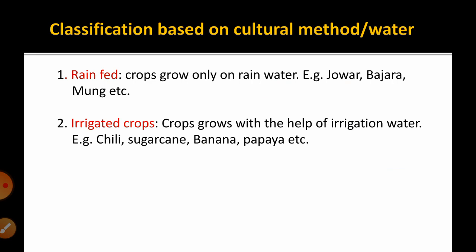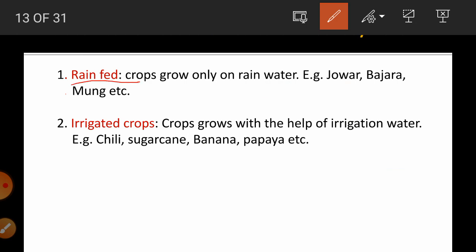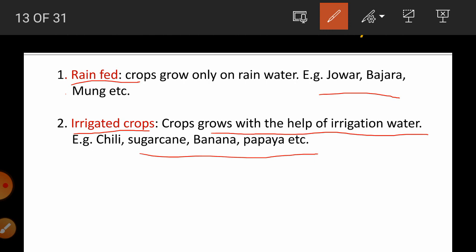Then next one, classification on the basis of cultural method or water requirement. The crops are classified into 2 groups, that is rain-fed crops and irrigated crops. Rain-fed crops grow only on rainwater, such as jowar, bajra, moong, etc. While irrigated crops are grown with the help of irrigation water. They require frequent irrigation or more water. Examples are sugarcane, banana, papaya, etc.